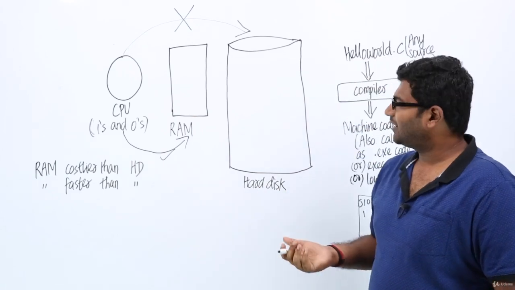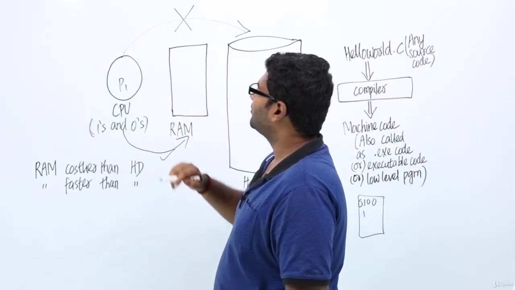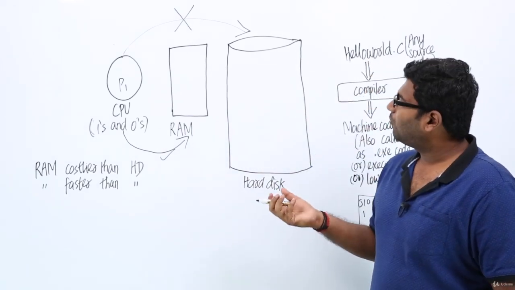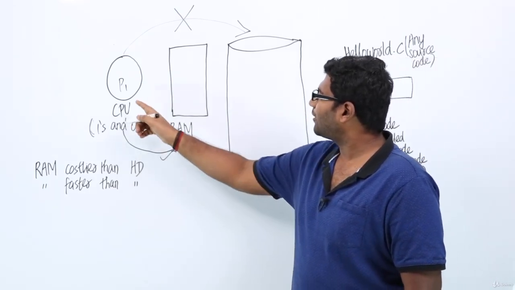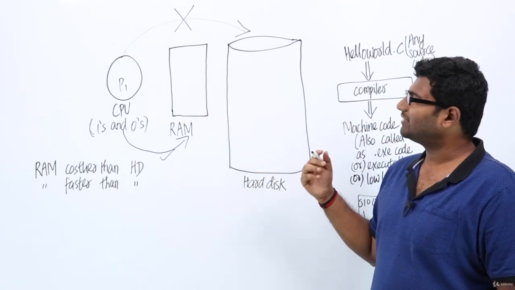So let us assume our CPU is requesting a program, say P1, right? CPU is requesting program P1. Now what we will do is we will search for program P1 inside the RAM, right? We'll search for the program P1 inside the RAM.